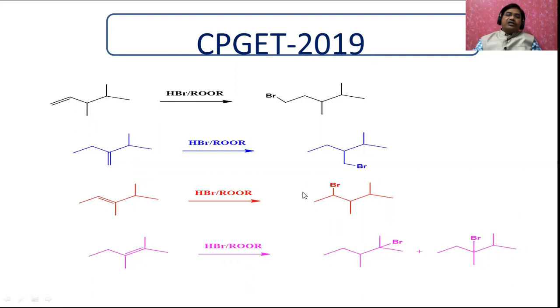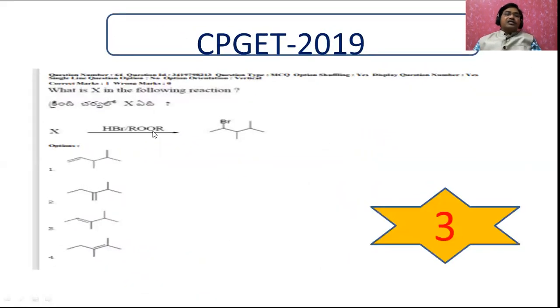Okay, let me see once again. You need to get the bromine at the second position, and here it is at the first position. Only this one has the required position. That's why our answer is the third option.